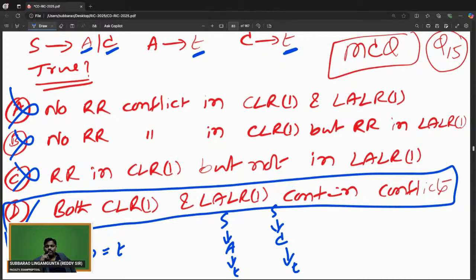This problem is a very tricky problem. Normally GATE exam problems are tricky problems. Try to understand. I hope everyone is fine.